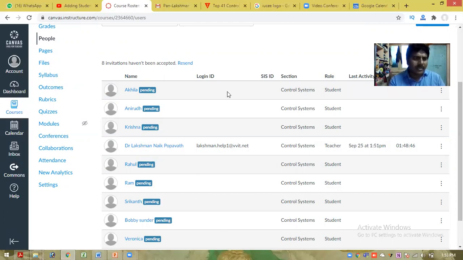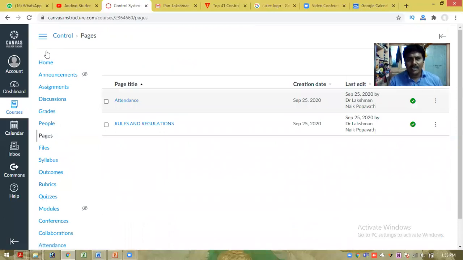Coming to the pages, I created these pages, and I instructed my students who enrolled for my subject, control system. I gave the attendance rules and regulations, up to what percentage of attendance is required, since some people will enter into the class and they will leave.